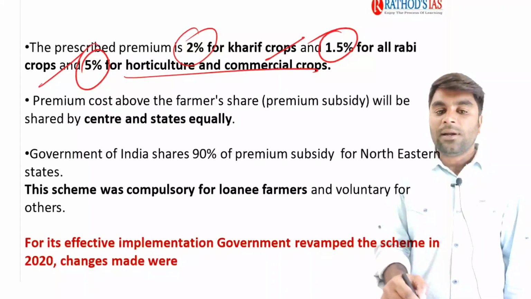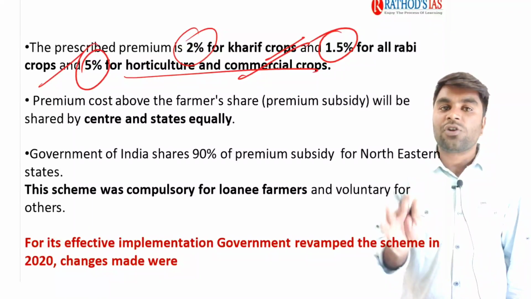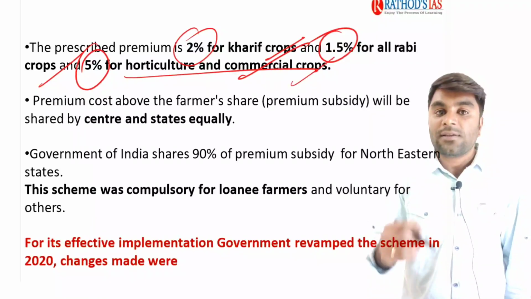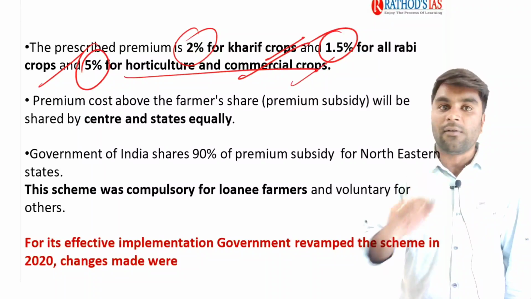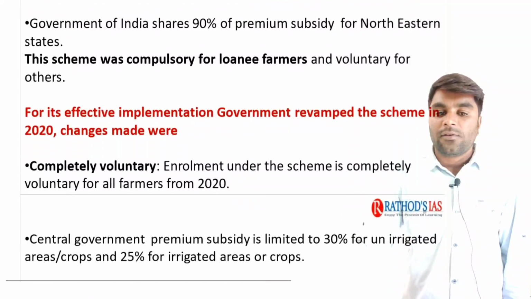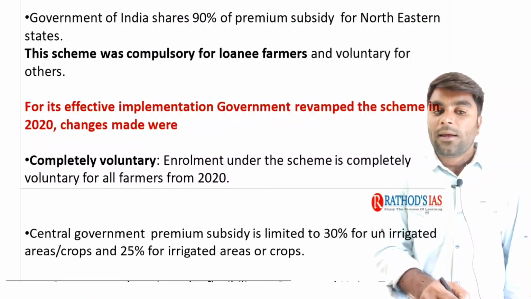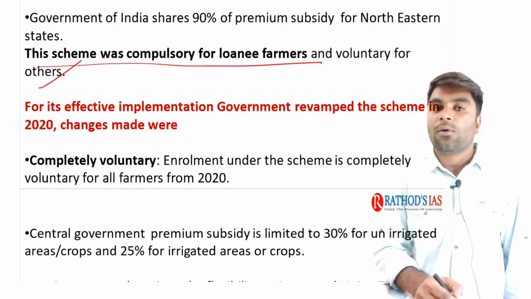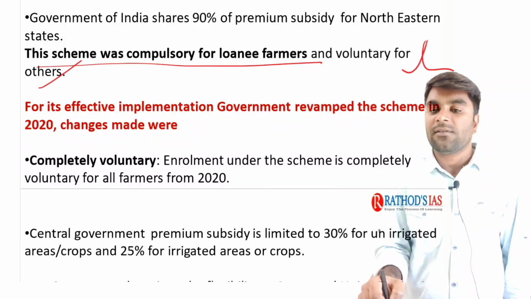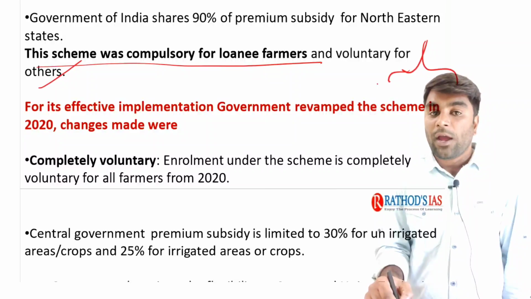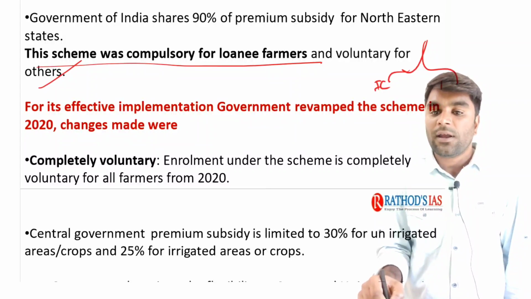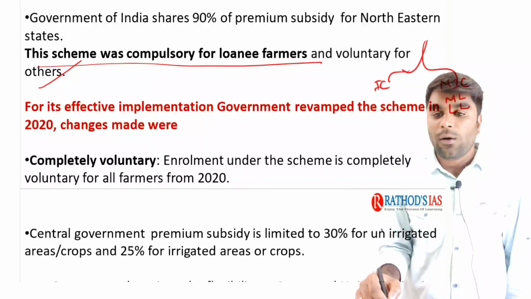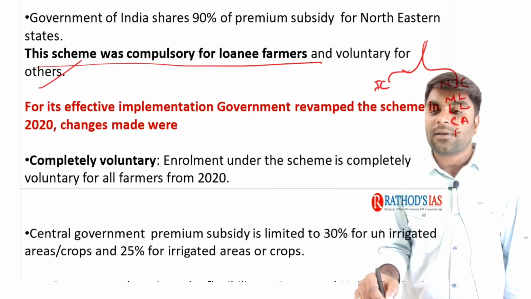There might be a question that the Pradhan Mantri Fasal Bima Yojana does not insure the commercial crops. In such a way, they are going to ask you the question, so be aware of it. Next, earlier the scheme was compulsory for all the loanee farmers. Say, for example, on the basis of the source of credit, we have the credit divided into institutional credit and non-institutional credit. In non-institutional credit, we have players such as money lenders, landlords, commission agents, friends.